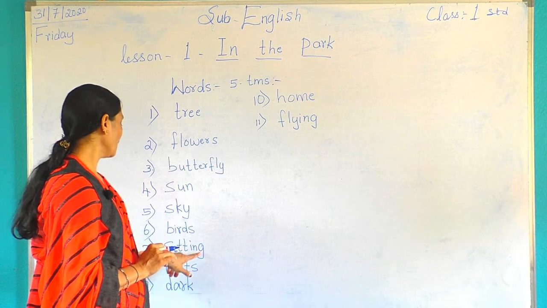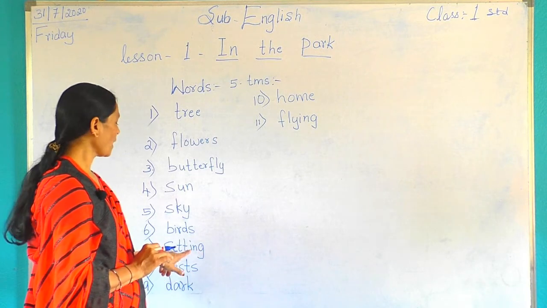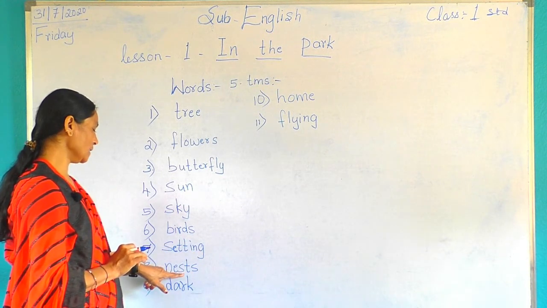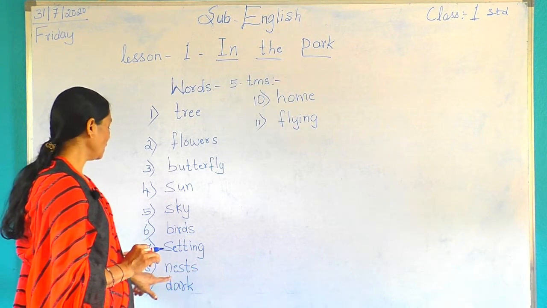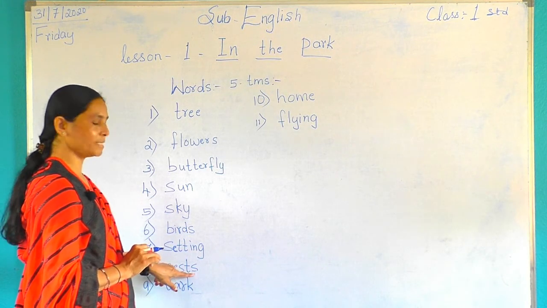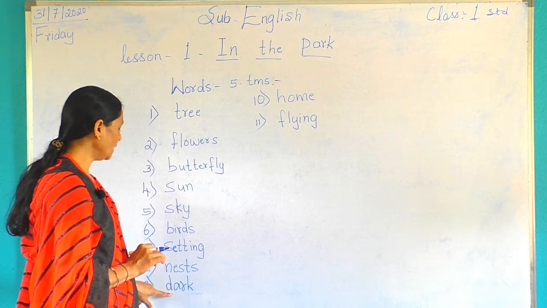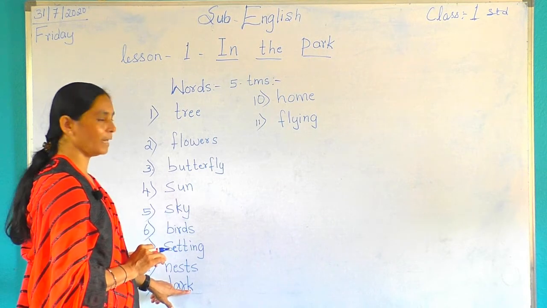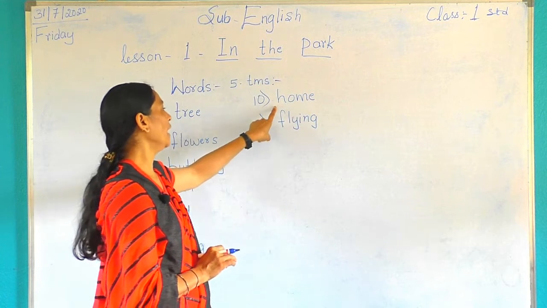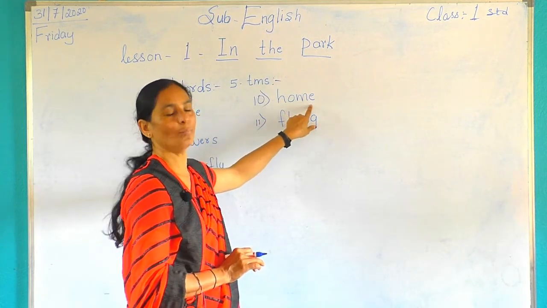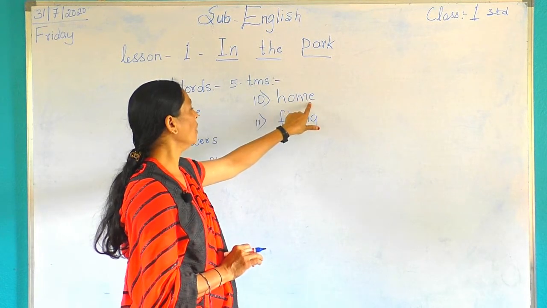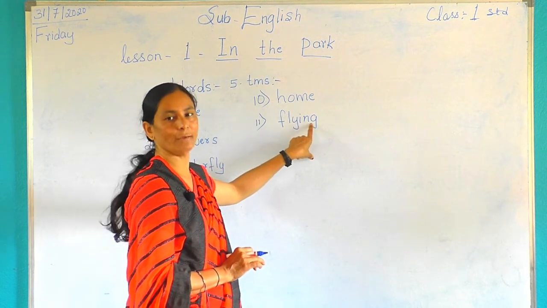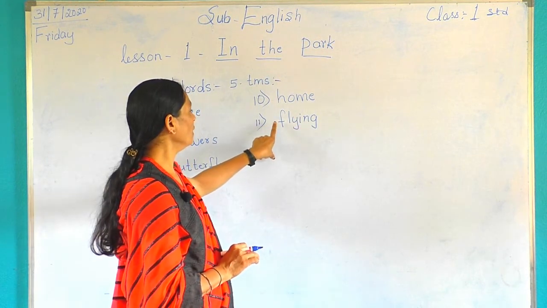Seventh word, S-E-T-T-I-N-G, setting. Eighth word, N-E-S-T-S, nests. Ninth word, dark, D-A-R-K, dark. 10th word, H-O-M-E, home. 11th word, F-L-Y-I-N-G, flying.